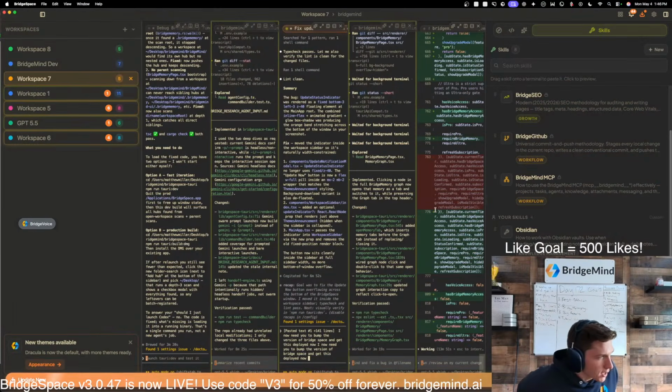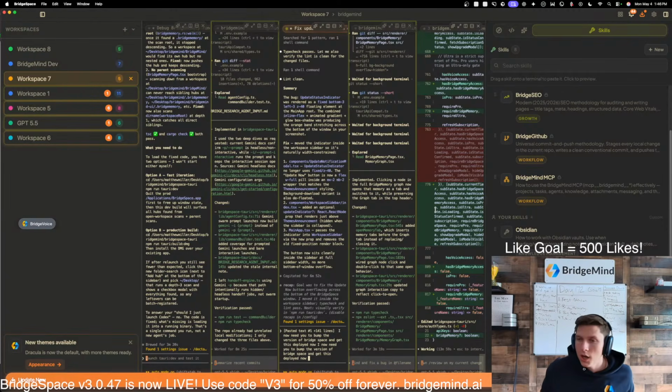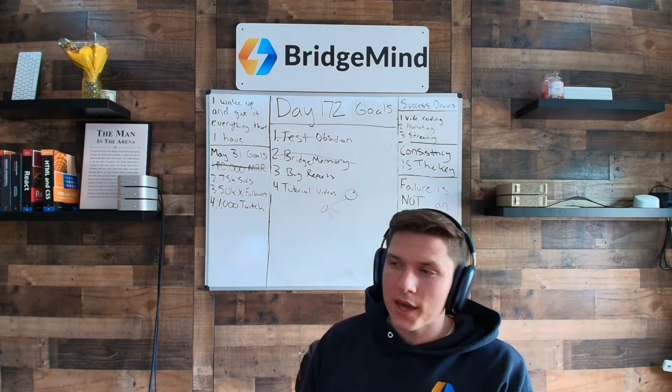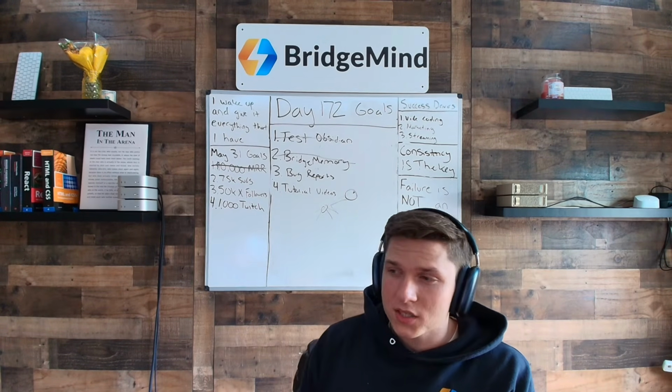I do need to make a couple videos today: some tutorial videos for how to actually use BridgeMind, and a video on Obsidian. I want to do a big deep dive in Obsidian, because at this point Obsidian is now a competitor of BridgeSpace and of BridgeMind.